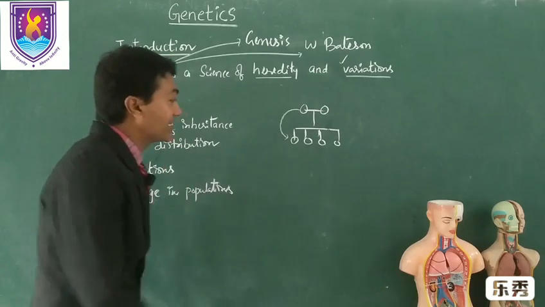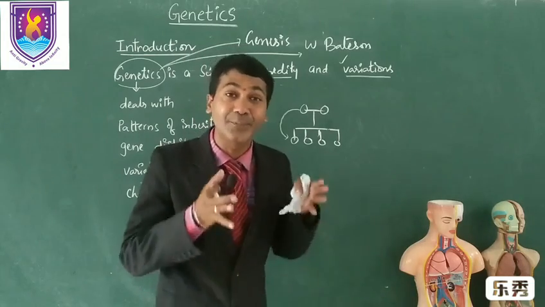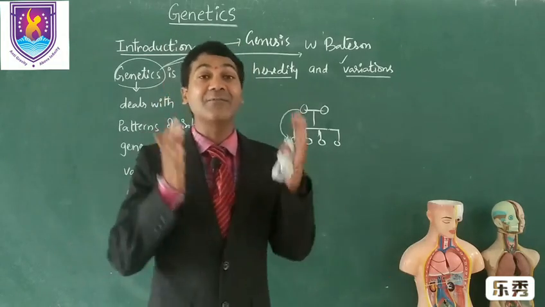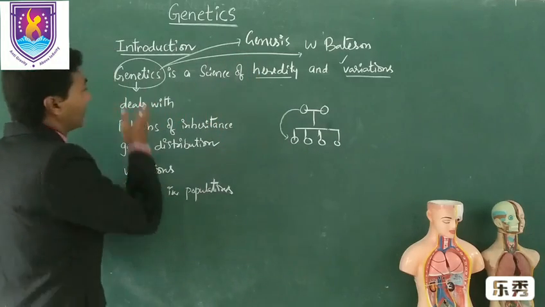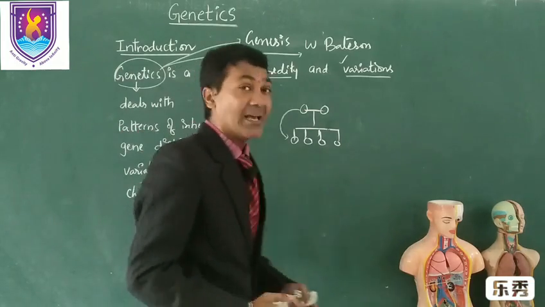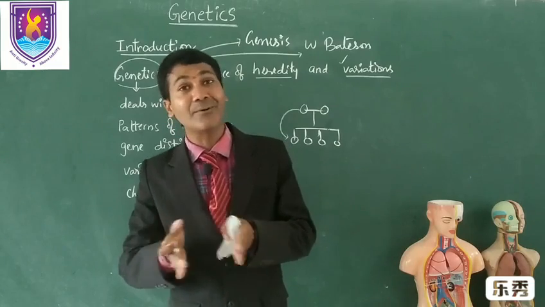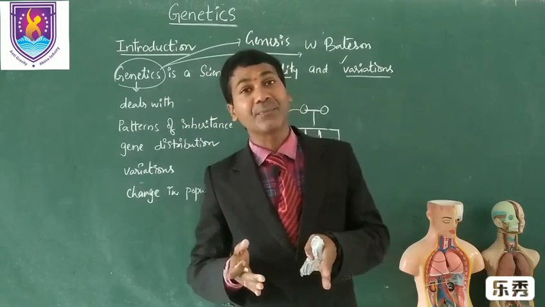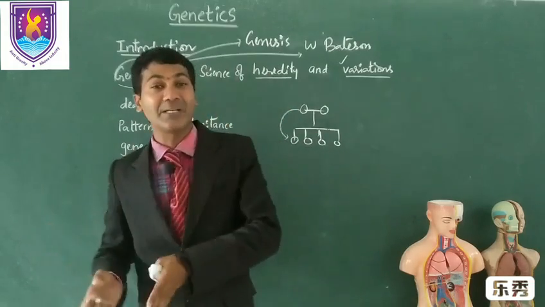And the third one, variations. Why are these variations occurring? Why are these variations happening in the progeny of the same parents, or in the same population? So all the variations are dealt with by genetics. And finally, change in the population, right? When a population produces a new population, they are not similar. They show a little difference. So this is called a change in the population.